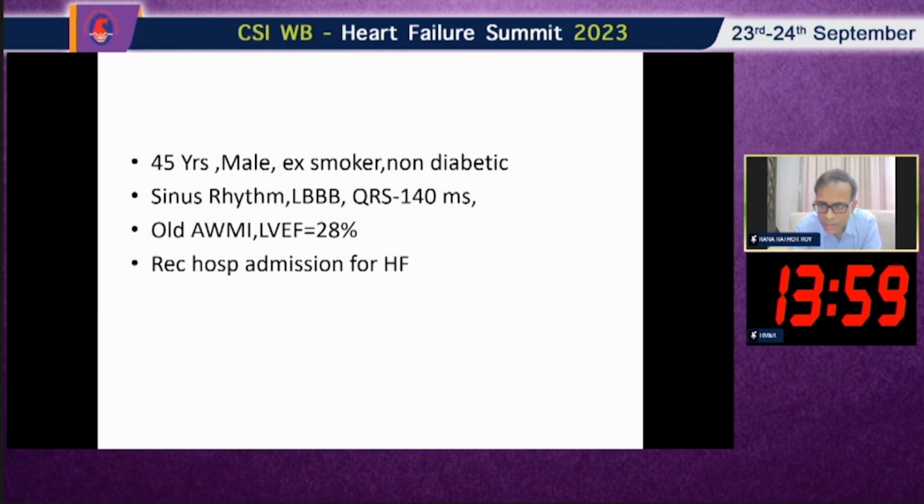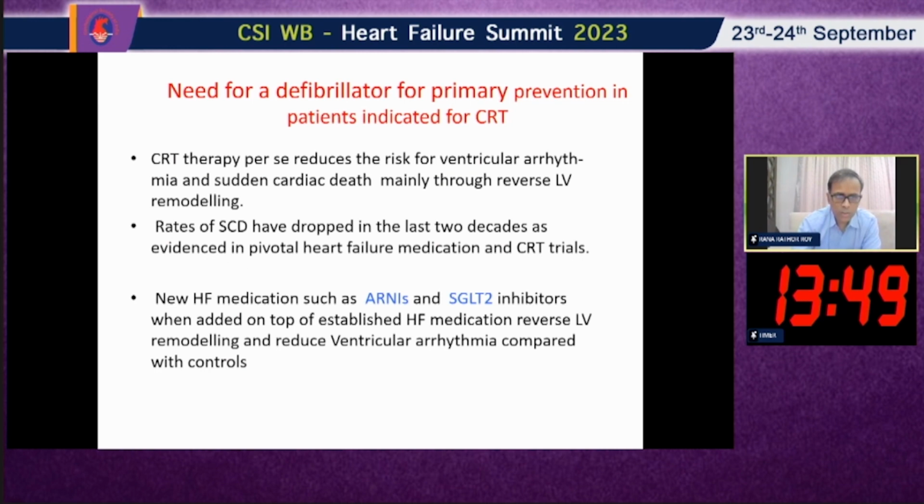Now coming to whether this case is suitable for CRTP or CRTD. The question is, what is the need for a defibrillator for primary prevention in a patient indicated for CRT? If you see this case, he is a 45-year-old male in sinus rhythm with left bundle branch block, his QRS duration is 140 milliseconds, and his ejection fraction is 28%. That means this definitely fulfills the criteria for CRT.